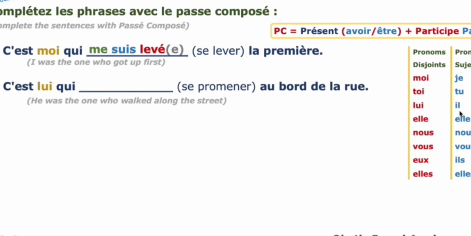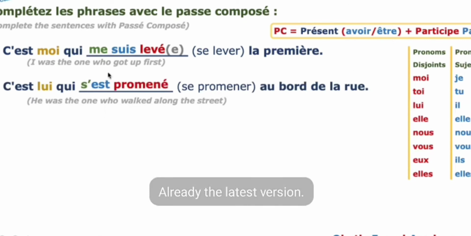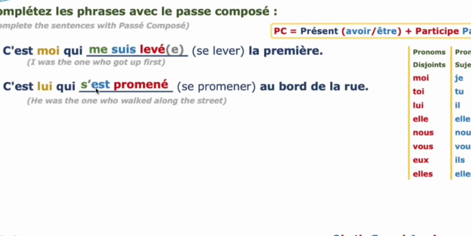Lui, the subject pronoun is il, and the reflexive pronoun is se, it's s apostrophe. For être the conjugation is est. And the past participle you have to write: promen-er becomes e acute. We don't need any agreement because it is identified as third person masculine singular, so no need to do the agreement at the end. It's he who went for a walk for a long time on the street.